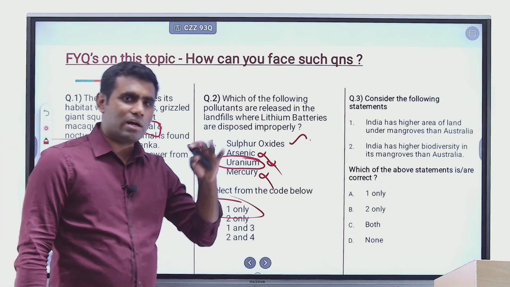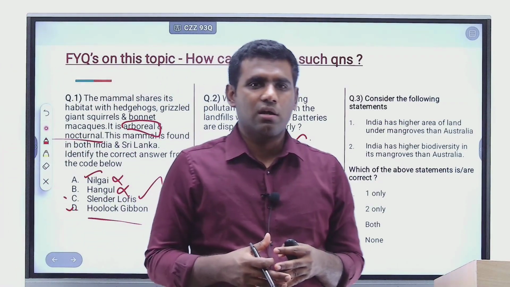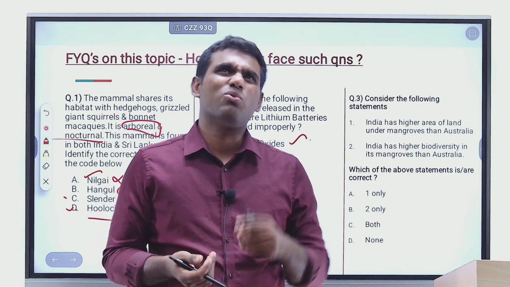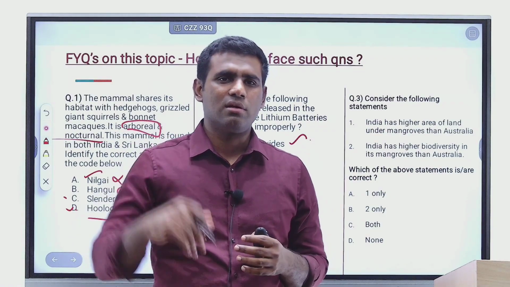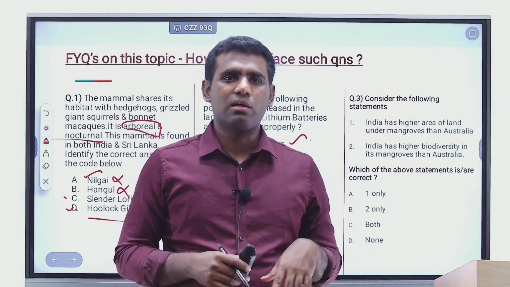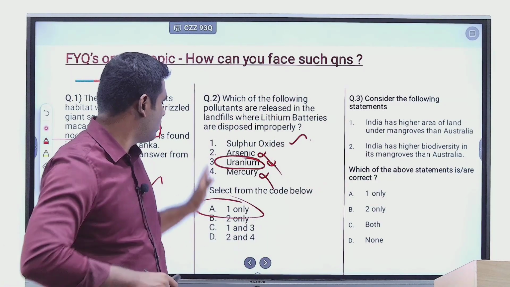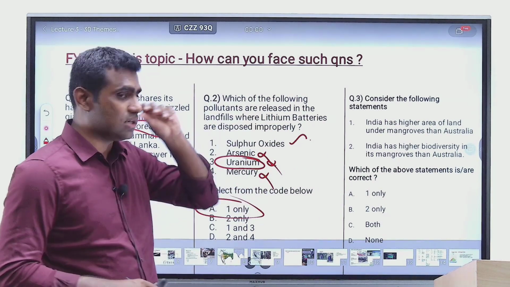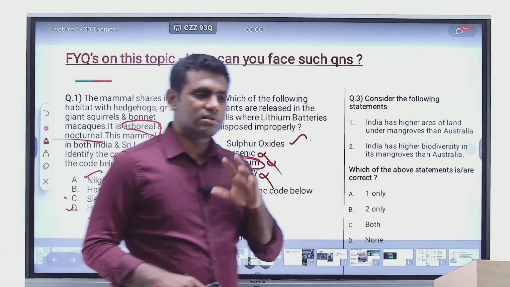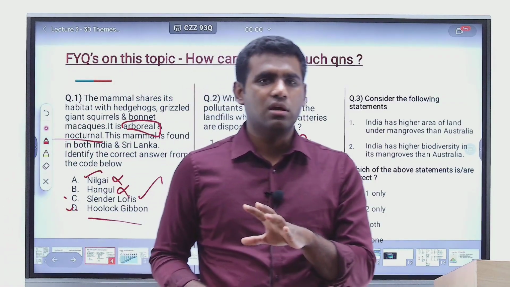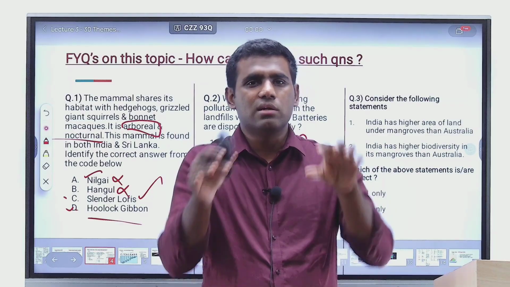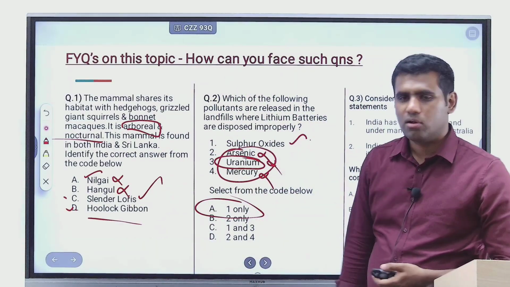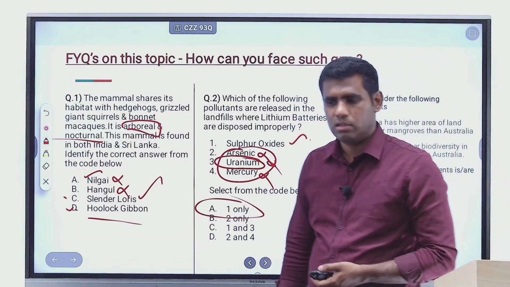See, if you do not have adequate knowledge about battery chemistry, if you do not know about the battery structure, you will be very tempted to feel that, oh yeah, battery, everything that is damaging to human beings will be there, and you will simply go for an option which just doesn't have uranium. You may think that 1, 2, 4, all these are right, correct? But it is not the case. You need specific knowledge, right? The minute you know what is there in a lithium-ion battery, then you will not make a mistake by choosing all these options, right?